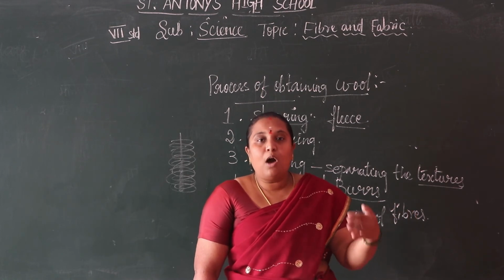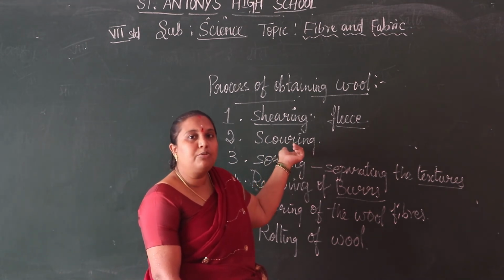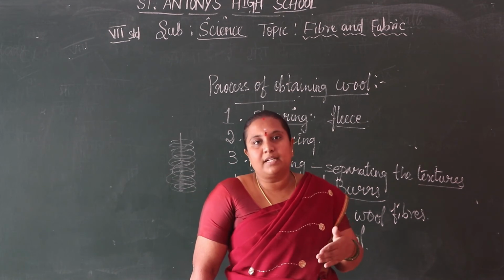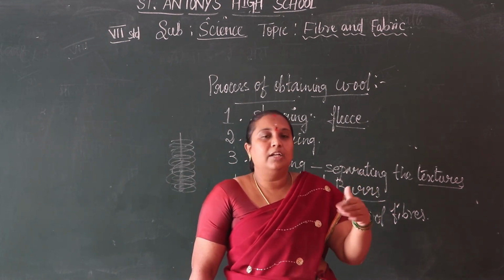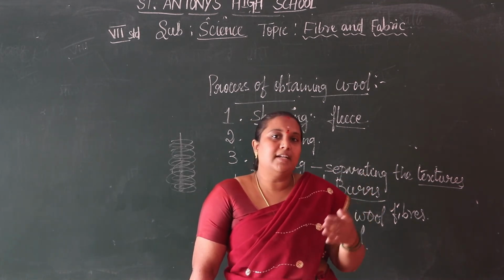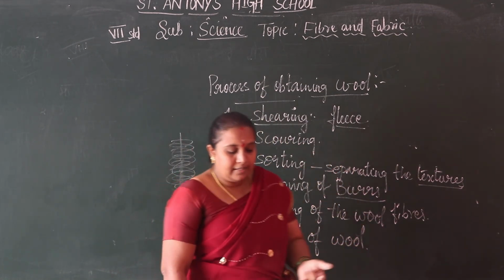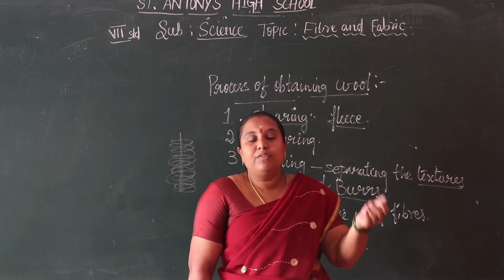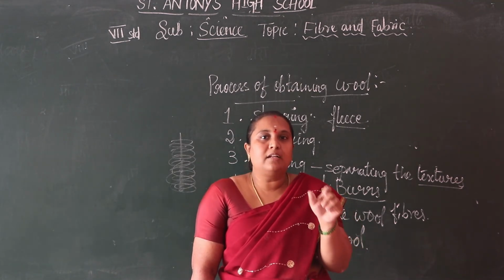Now, how do we remove the dirt and dust? The second process is scouring. We use machines to remove the dust particles in the hair, so we move that into the mills. There are many kinds of machines there to remove the dust particles. Then the fleece is washed. After removing the dust in the hair, we want to wash the hair.